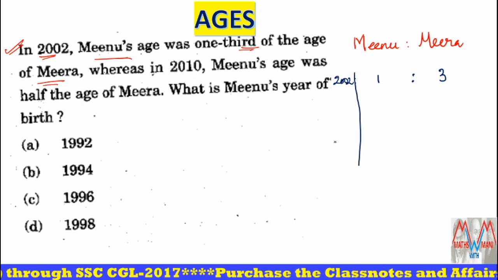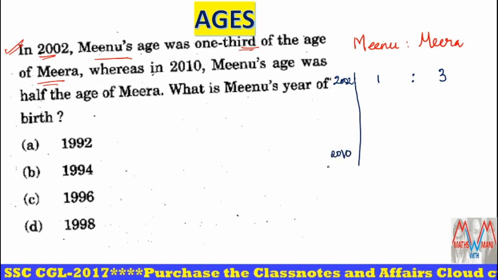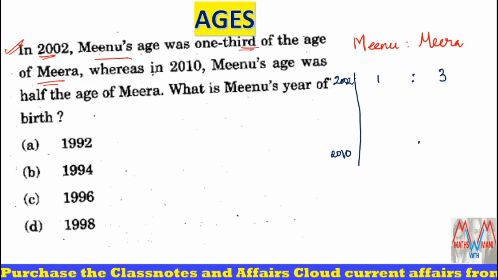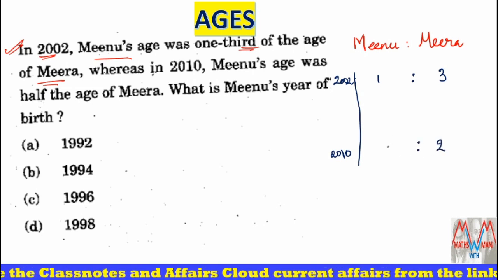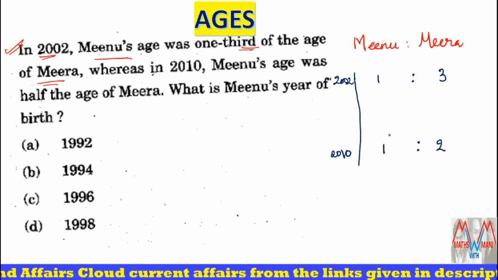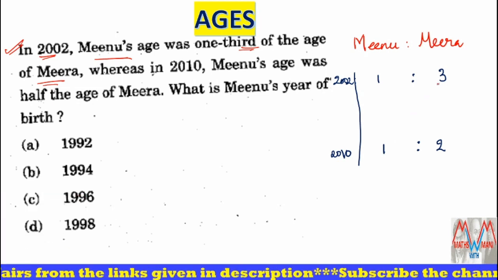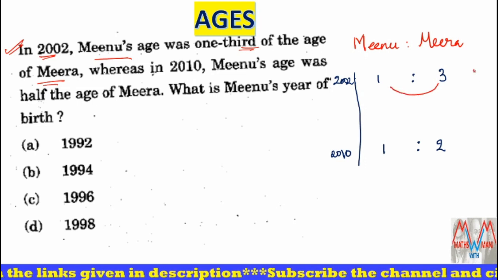Next, in 2010, Meenu's age was half of the age of Meera. That means if two parts is Meera's age, then Meenu's age is one part. Now please observe, in ages you have to take the difference of the values. The difference of 3 minus 1 is 2.